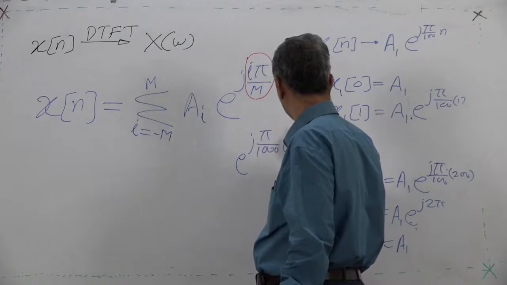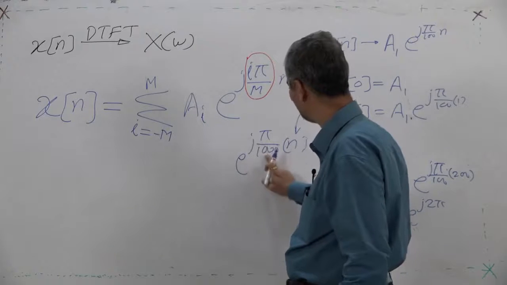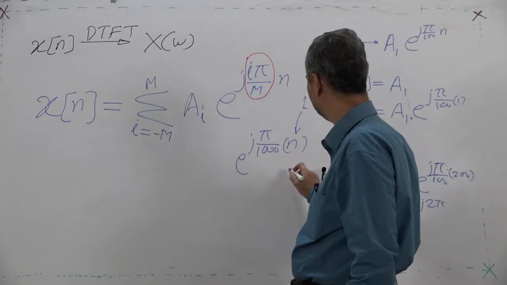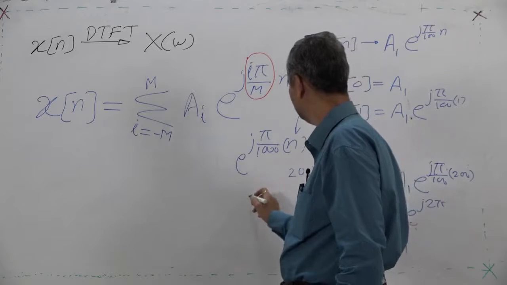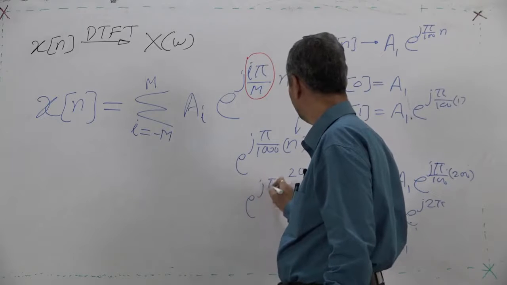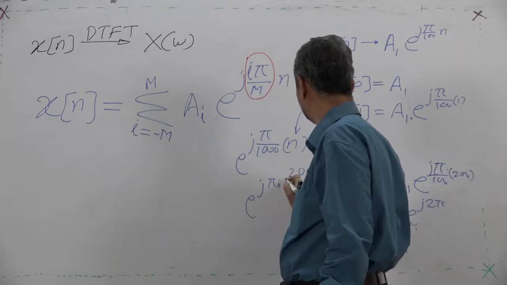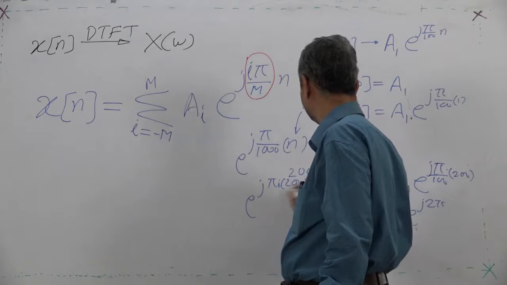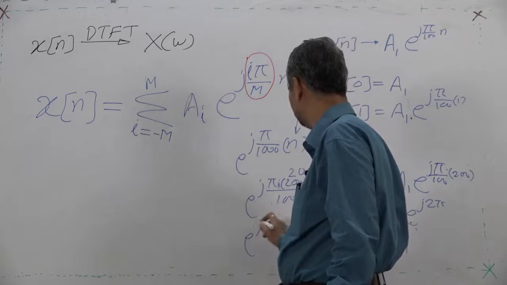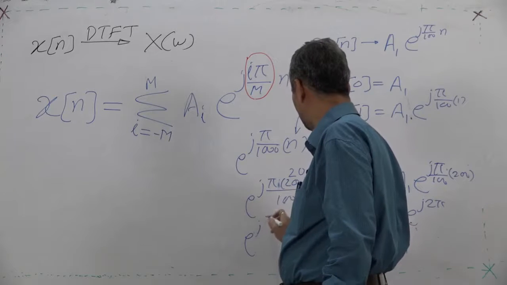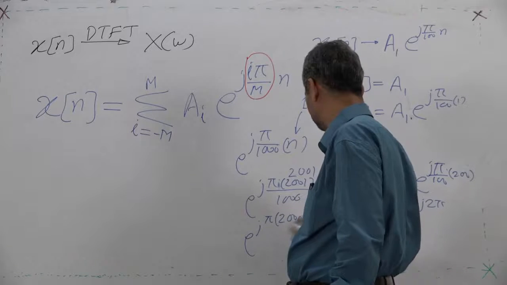Then if I take n equal to 1, it will be e raised to j pi upon 1000, and if I take n as 2000 plus 1, it would be e raised to j pi into (2000 plus 1) upon 1000. This I can write as e raised to j pi into bracket. Listen very carefully, I am simplifying to the fullest extent.